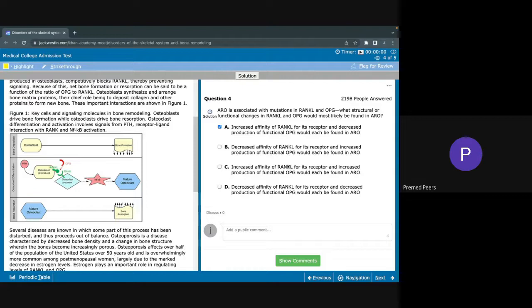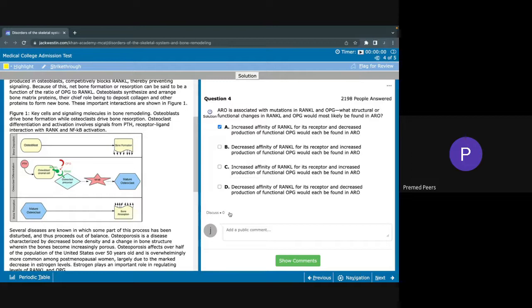Since RANKL and OPG as molecules essentially compete to have the outcome of mature osteoclasts, if you have an increase of one and an increase of the other, it's going to be a moot point. Nothing's really going to result from that, so there's going to be no change in the production of mature osteoclasts. And then D is essentially the same but opposite.